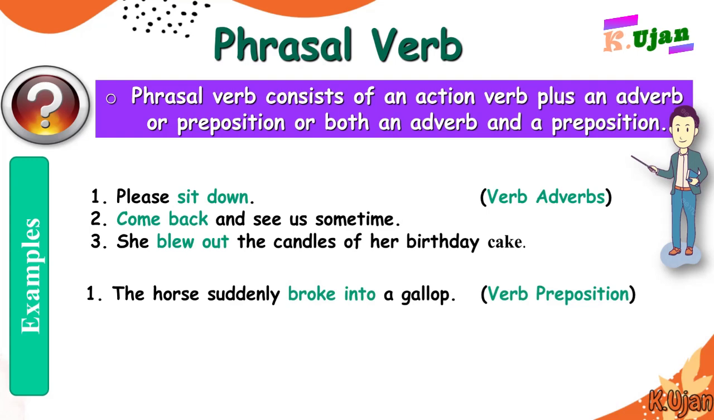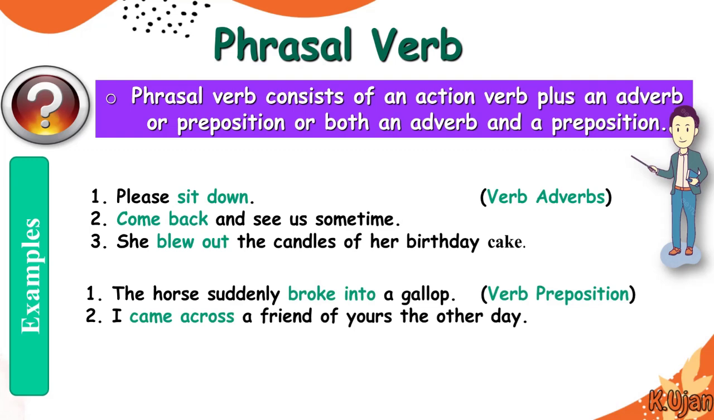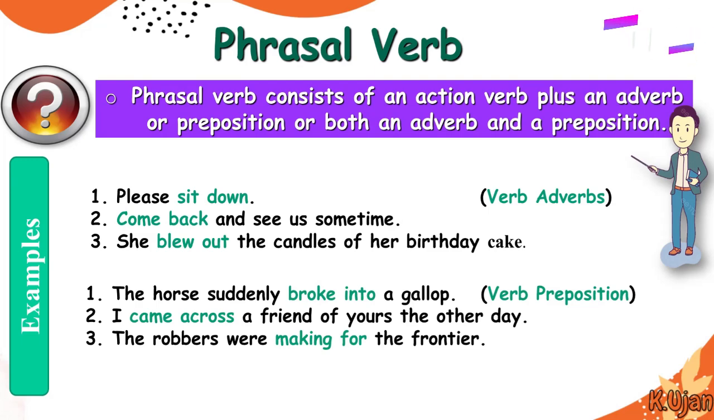The horse suddenly broke into a gallop. Now see, this is actually a verb-preposition combination. Broke is a verb and into is a preposition. So a phrasal verb could be a verb-preposition combination like came across. The robbers were making for the frontier. So making for.